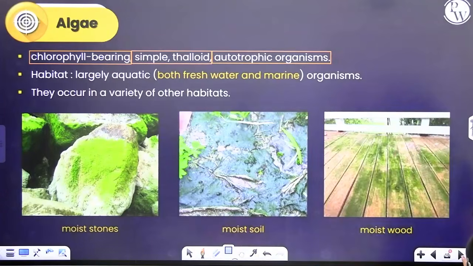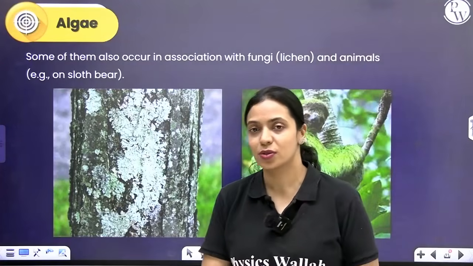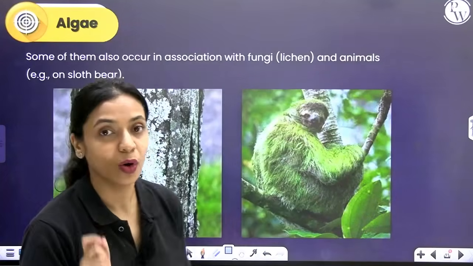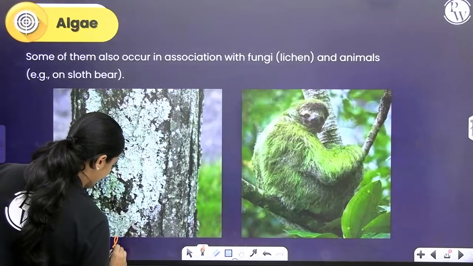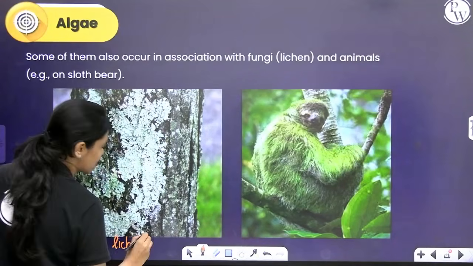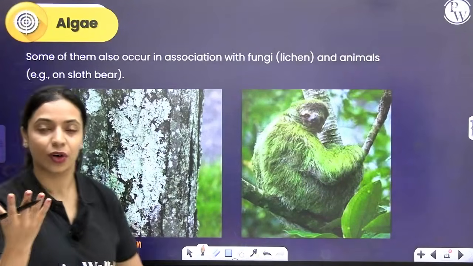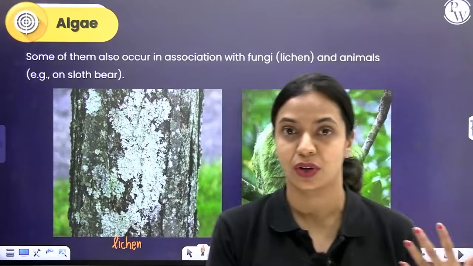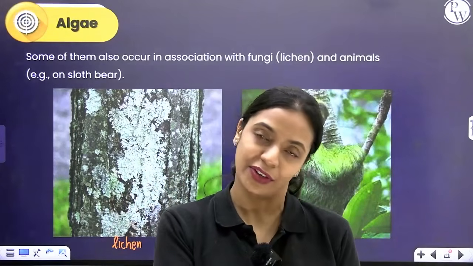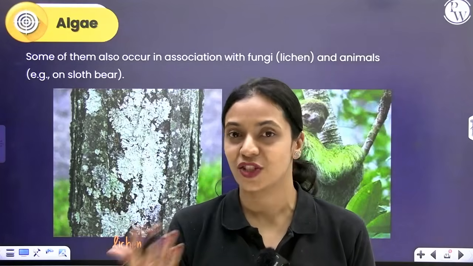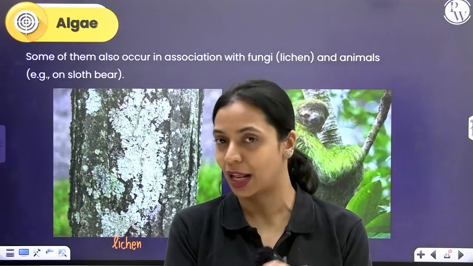Next, some of these organisms are also known to form associations with other organisms. We've already learnt about lichens in the chapter on biological classification. I told you how a lichen looks like one organism, but it's actually two. Here you have an algal component called the phycobiont and a fungal component called the mycobiont. This algal component, being photosynthetic, will synthesize food and give it to the fungus. In return, the fungus provides shelter and helps in absorption for the alga. So they are both friends living together, helping each other out.